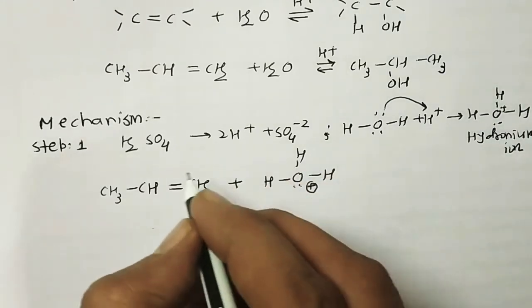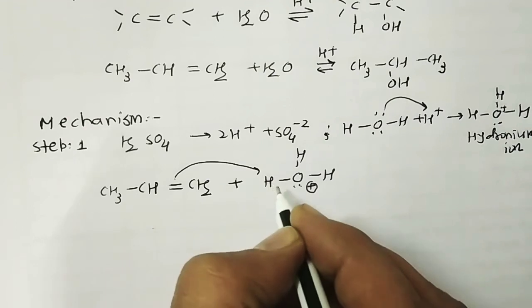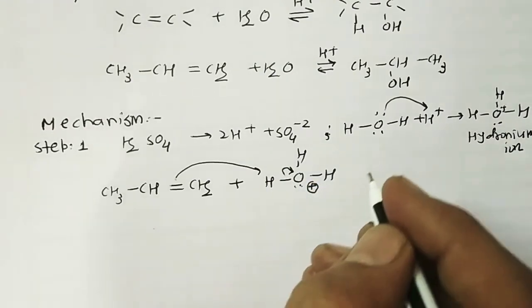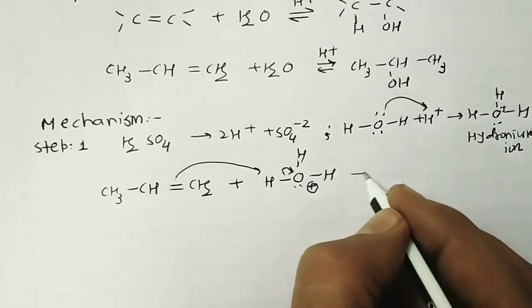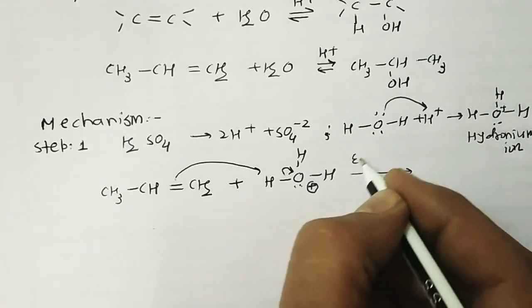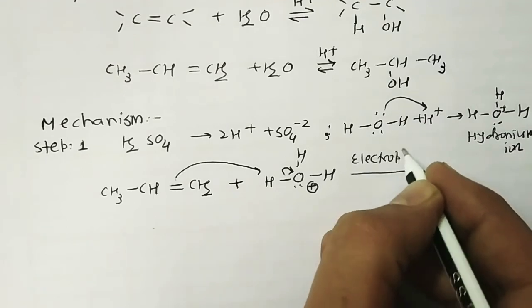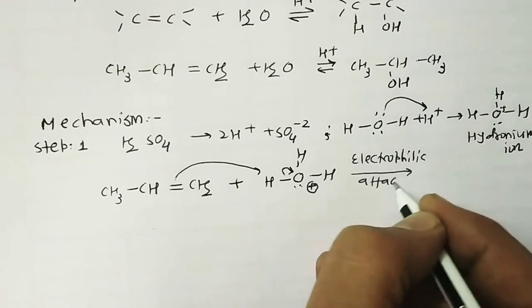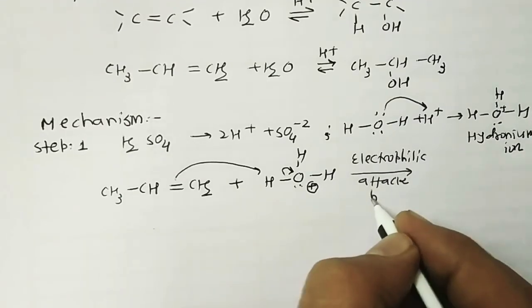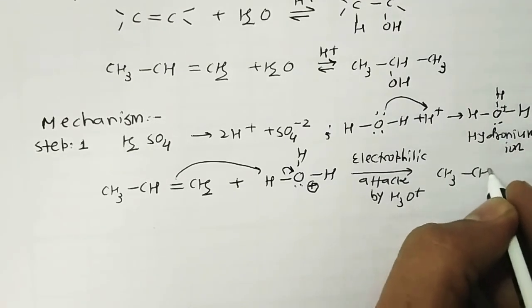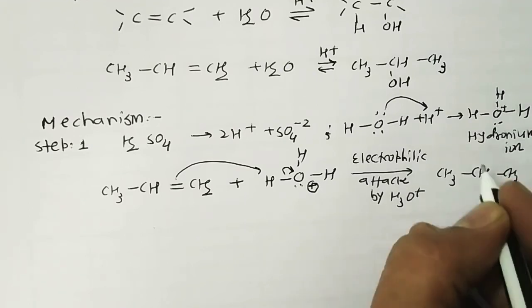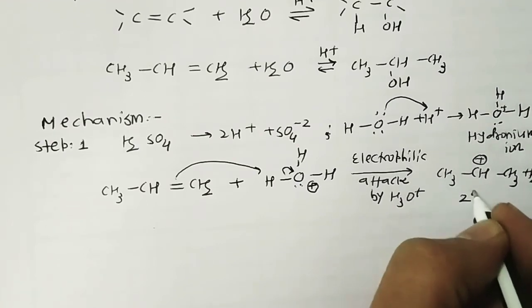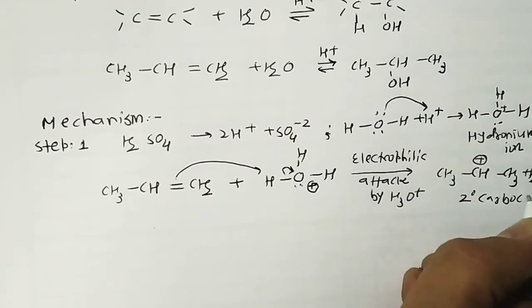Your pi bond is attached to the hydrogen, and the lone pair is attracted towards the oxygen. So it's an electrophilic attack, giving a secondary carbocation, CH3CH+CH3. Here in this case it is a secondary carbocation.